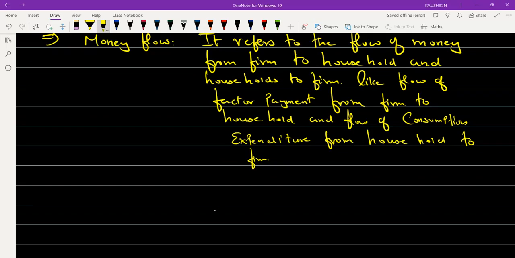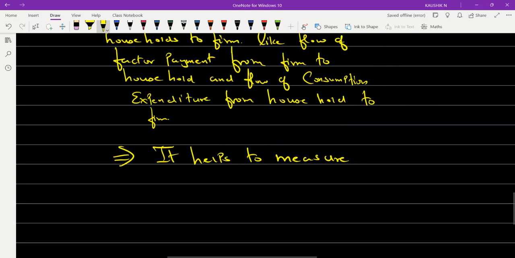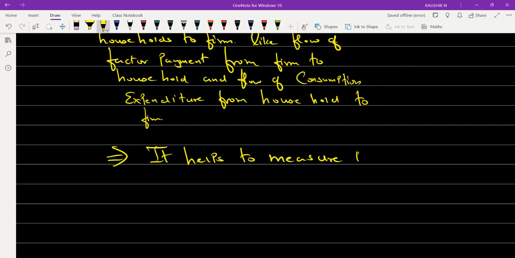Now coming to the important features. For what purpose is it helpful? What is the significance of this particular concept? It helps to measure money supply. It is helpful in measuring what? It helps to measure money supply.